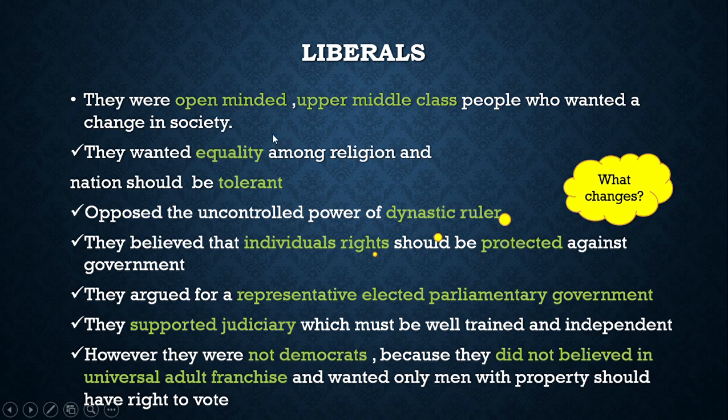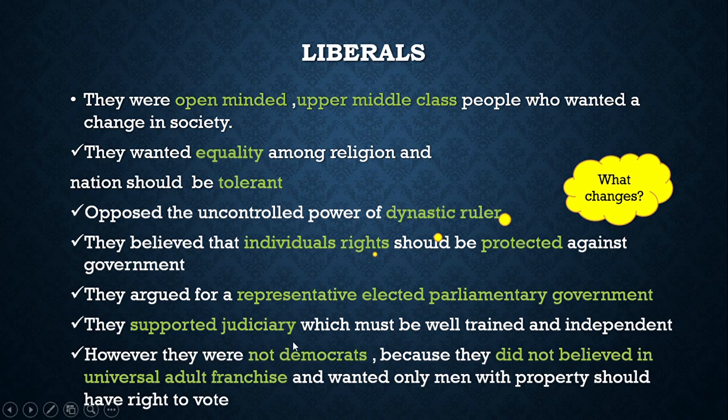They supported equality and tolerance towards religion. They opposed dynastic rule. They believed individual rights should be protected. They also supported the parliamentary form of government and the judiciary.